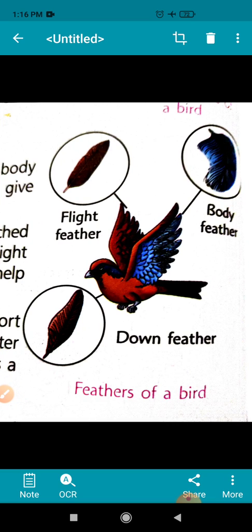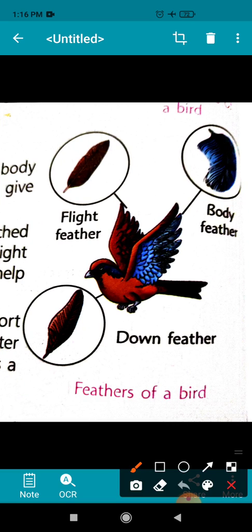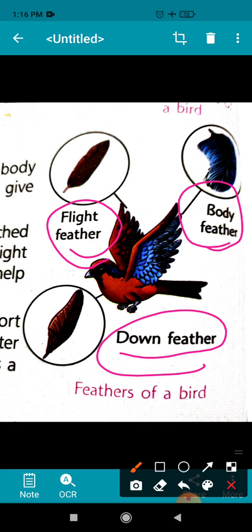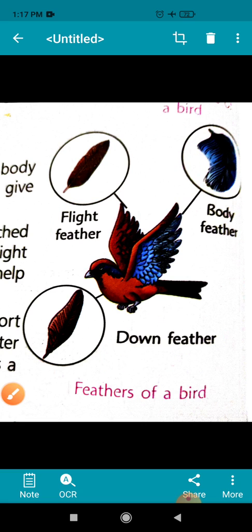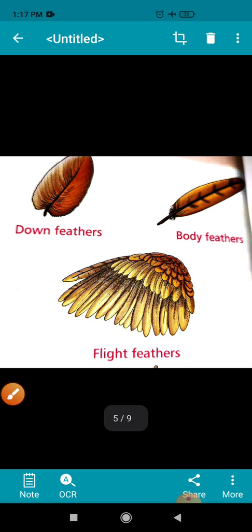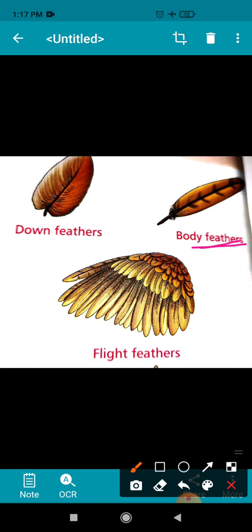The names of these feathers are flight feathers, body feathers and down feathers. Okay, body feathers cover the whole body of a bird and give shape. Here you can see the picture of body feathers. It gives shape to the bird's body.